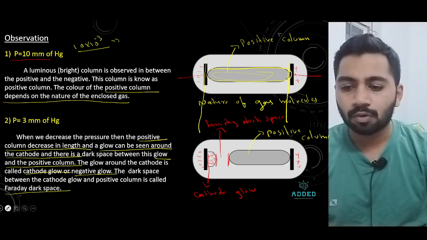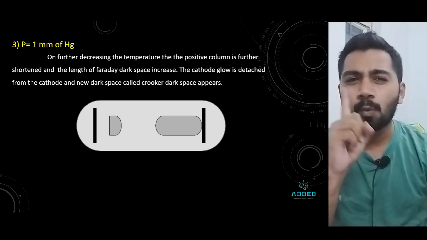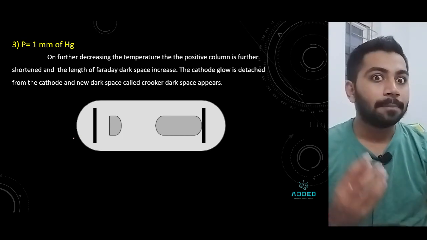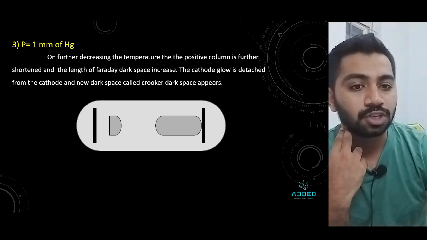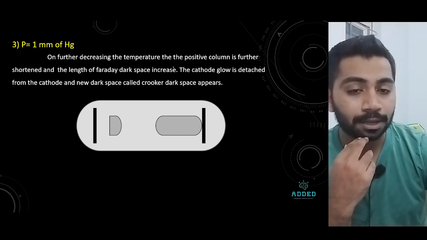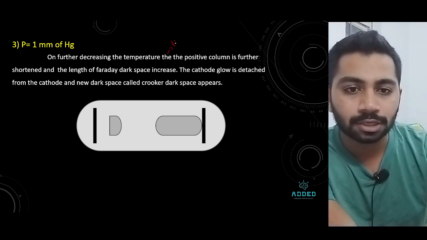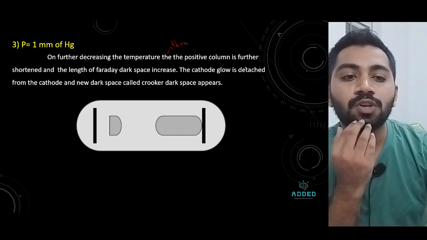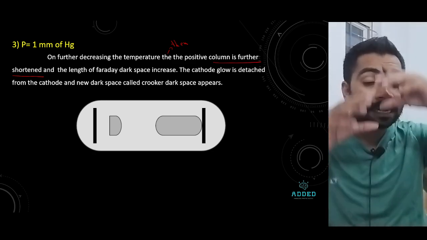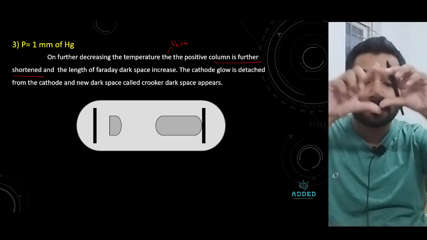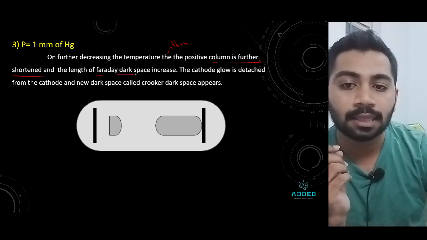Now let us see one more slide. Now the third slide: from 3 mmHg to 1 mmHg. Very simple. On further decreasing the pressure, the positive column is further shortened. Positive column means the bright column; it is further decreased, and the length of the Faraday dark space increases.